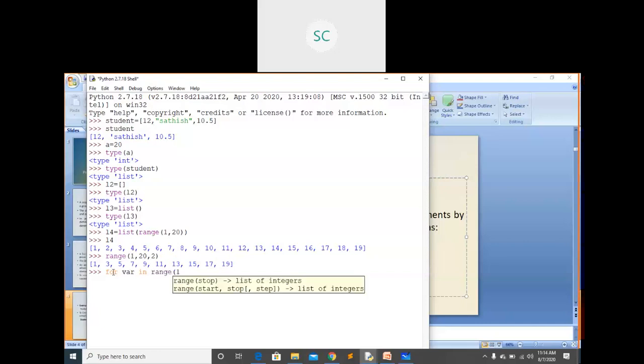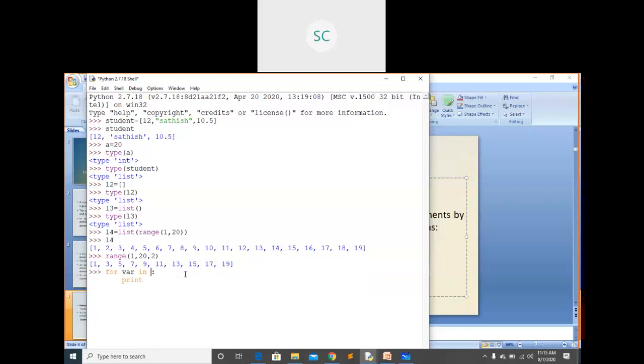Range of, starts from 1. Or else, suppose if you take the student list, we have 3 elements, right? Directly you can take 3 here. Let's see, I'm going to print. Actually here you need to take that list.